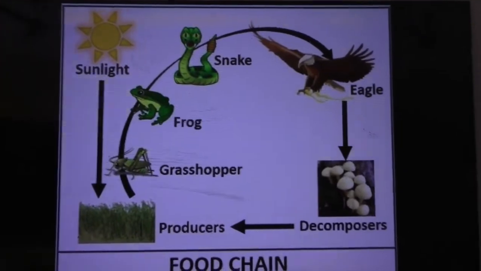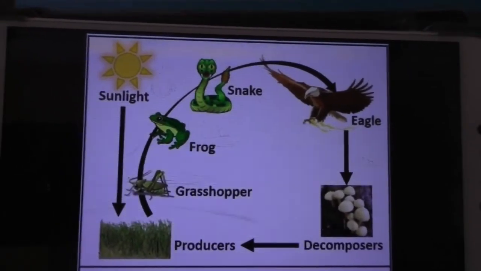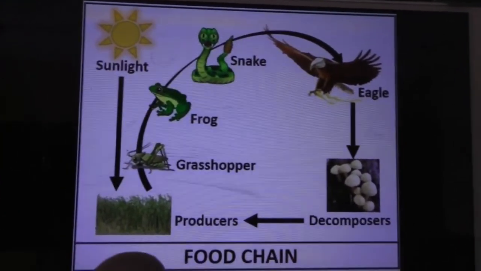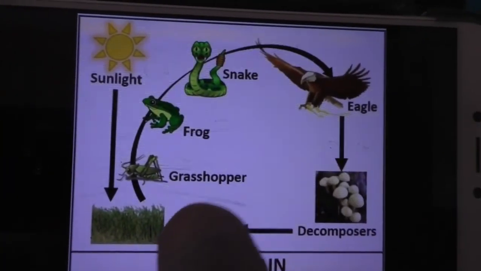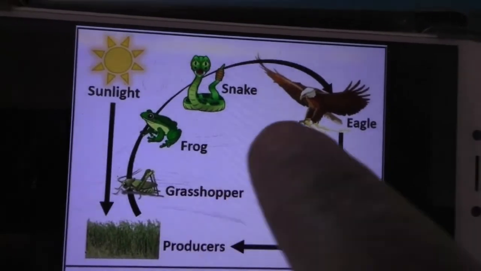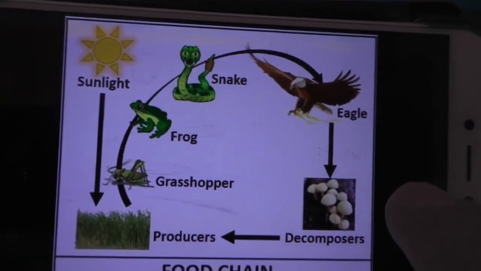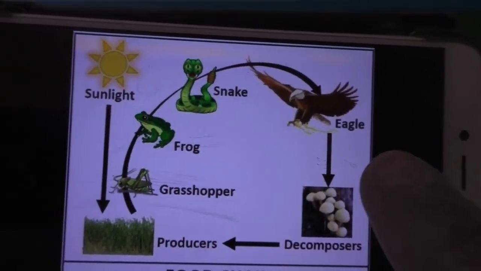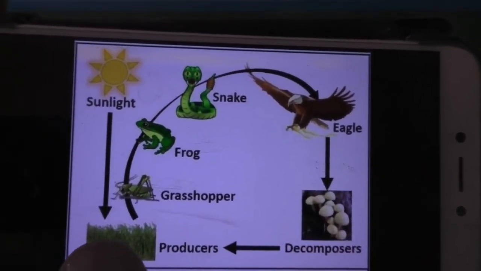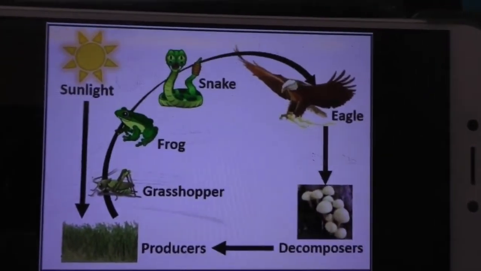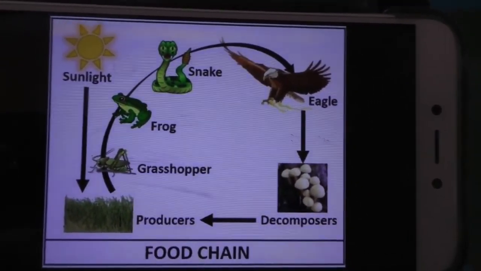We can also start a food chain from sunlight. Sunlight, plant producer, grass doing photosynthesis, and the grasshopper is eating the grass, then frog, snake, eagle. When the eagle dies, it decomposes, rots away and goes into the soil, and from that soil the grass grows. Okay, the complete food chain.